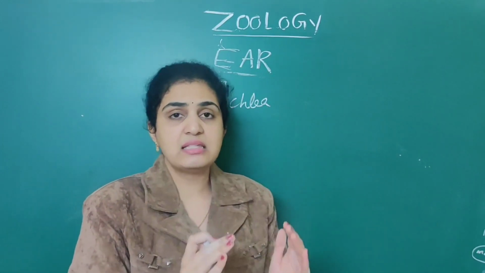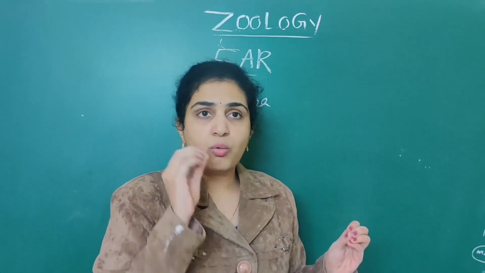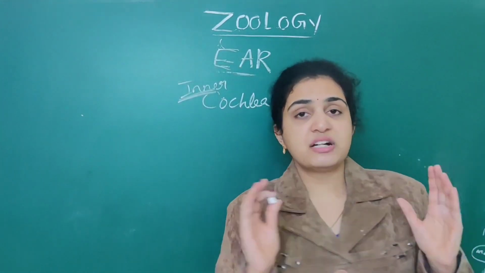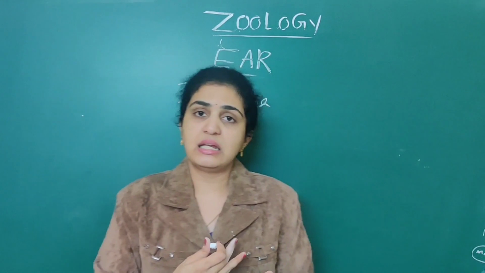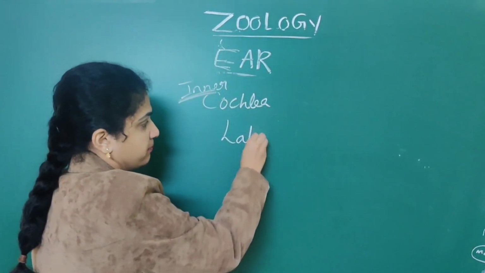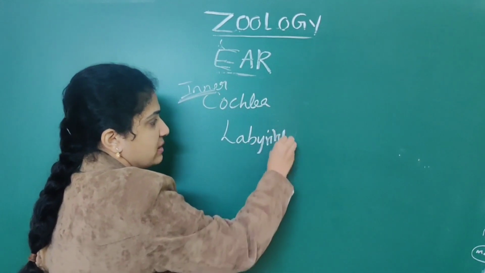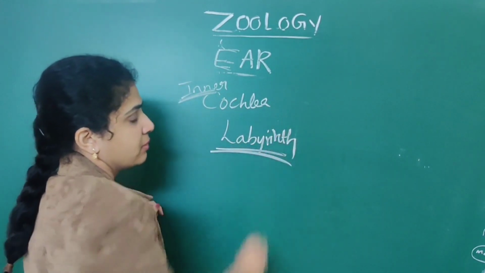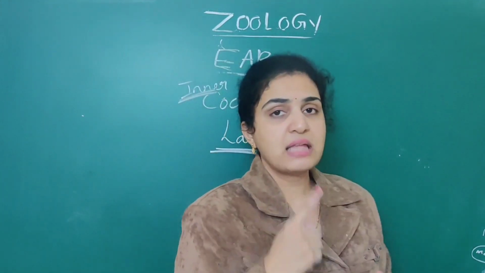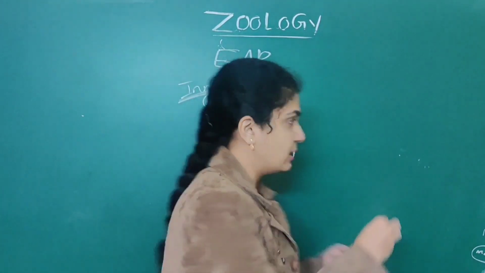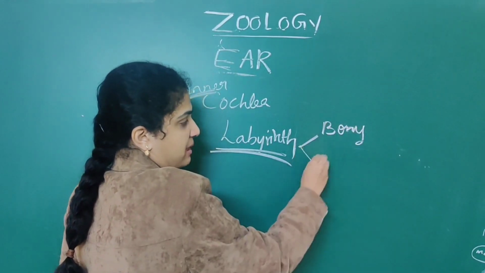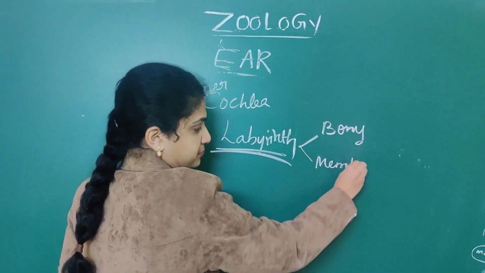When we say inner ear, we get cochlea in mind, but first we should talk about the labyrinth. In this labyrinth, there are two types: bony labyrinth as well as membranous labyrinth.